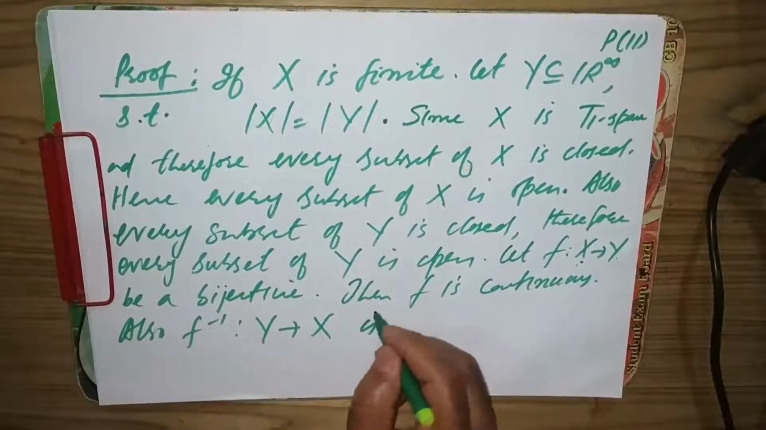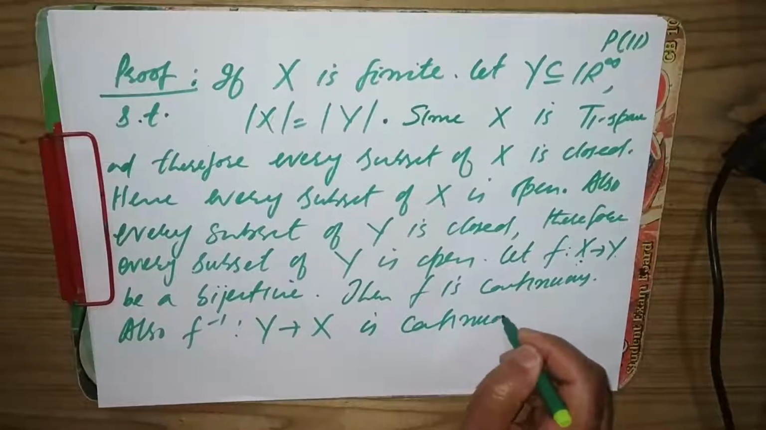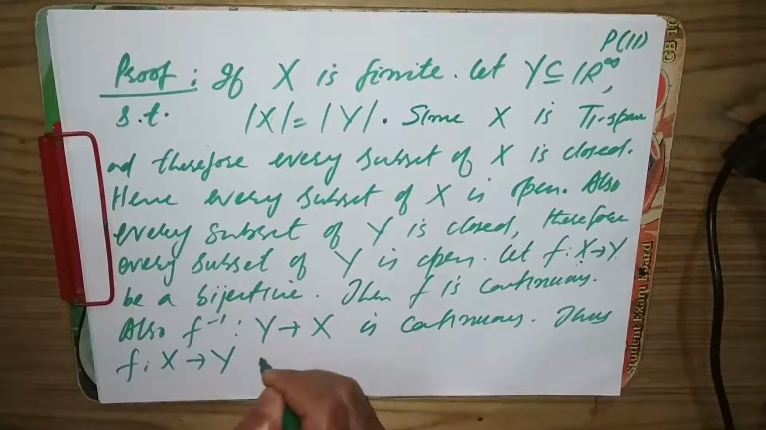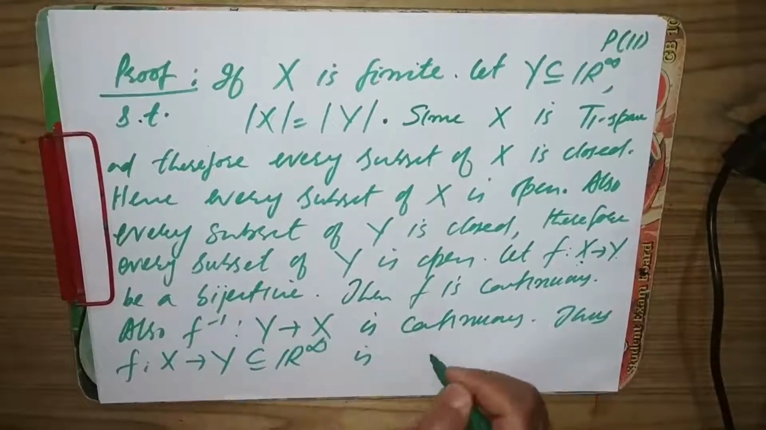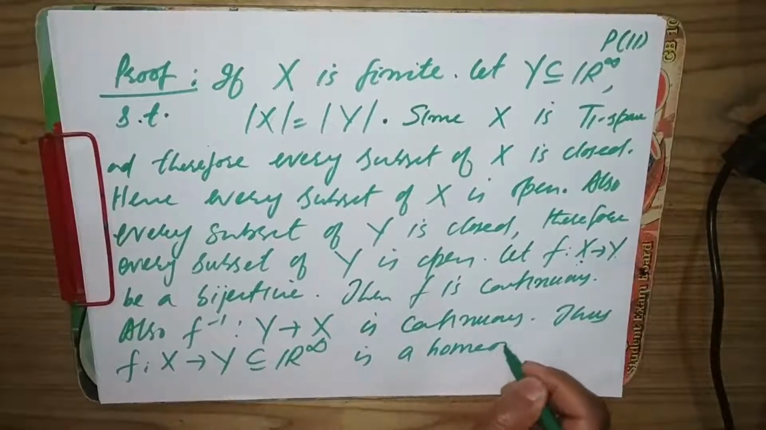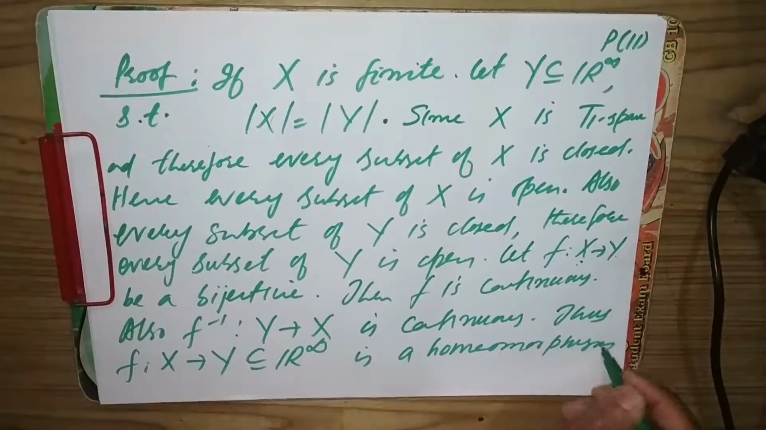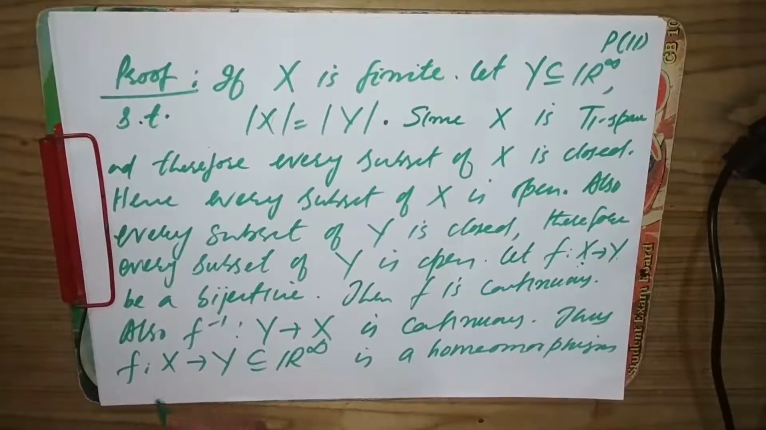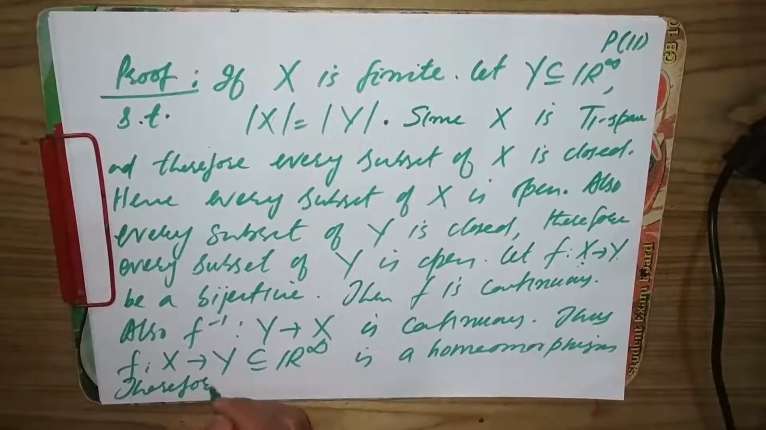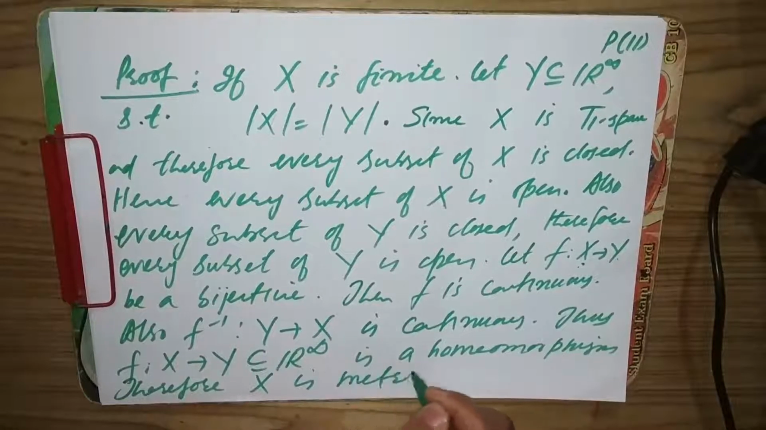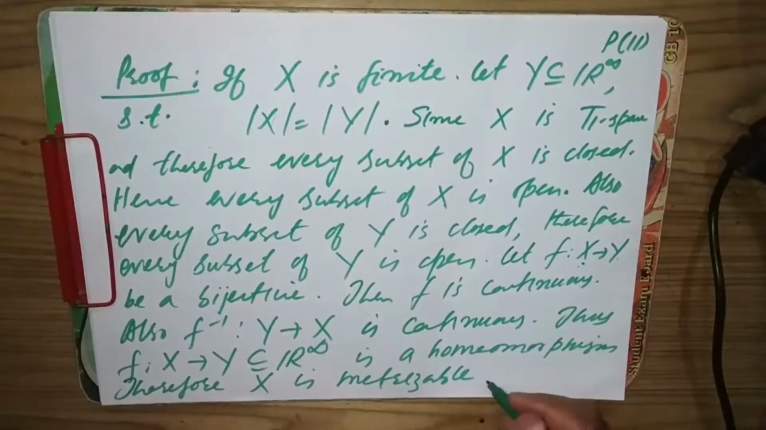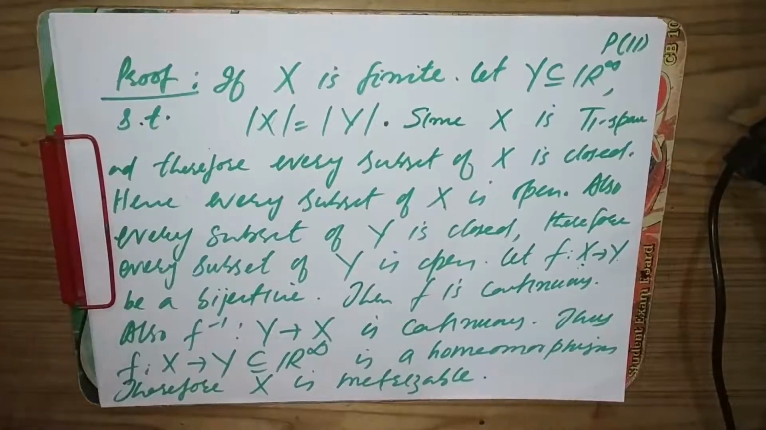Also F inverse is continuous. Thus F from X to Y, a subset of R infinity, is a homeomorphism. Therefore X is metrizable: because Y is a metric space and X is homeomorphic to Y, X is also metrizable. Okay, so in this case we are done.